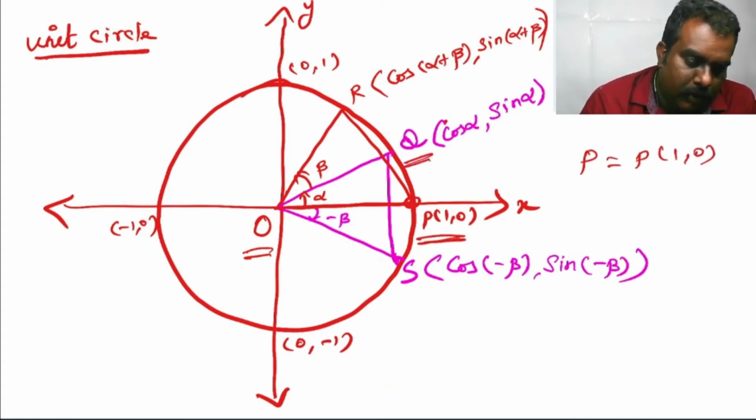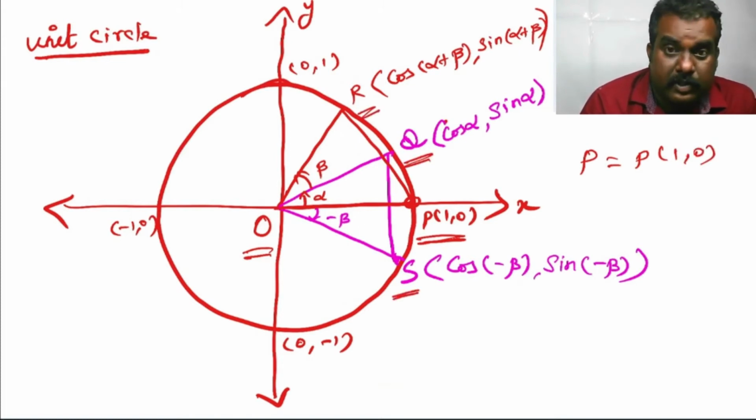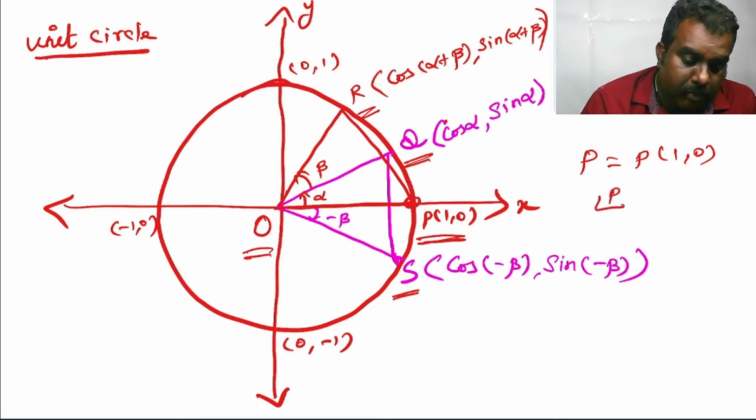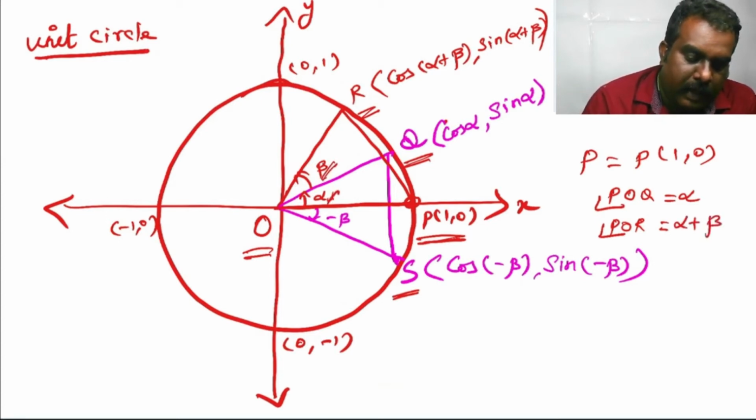Let Q, R and S be points on the unit circle such that angle POQ is equal to alpha and angle POR is equal to alpha plus beta, and angle POS is measured in clockwise direction.